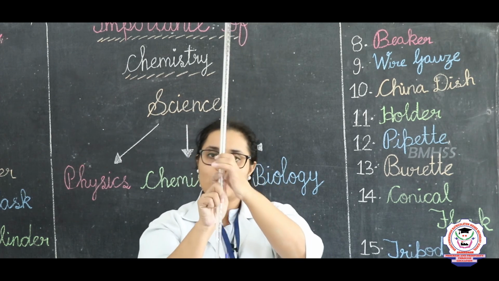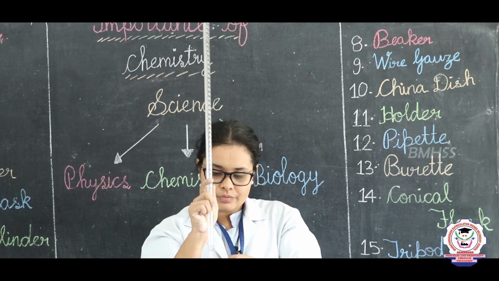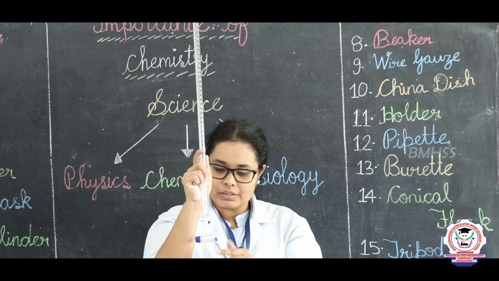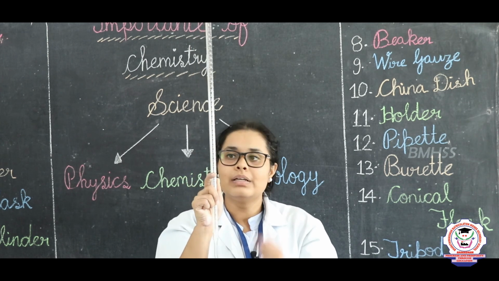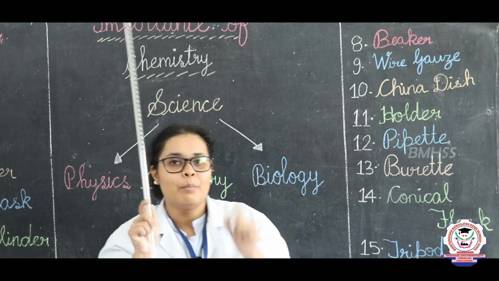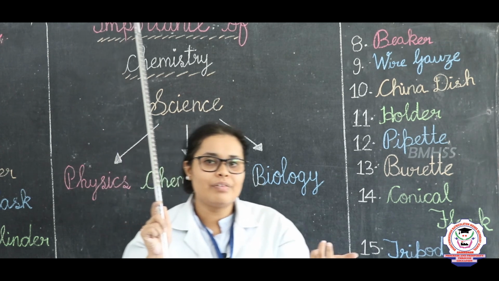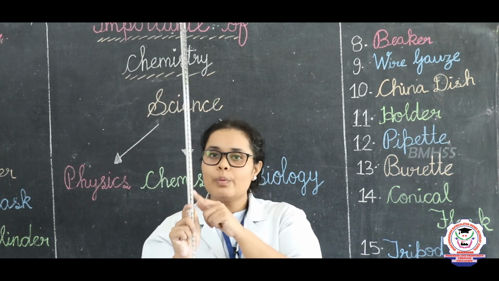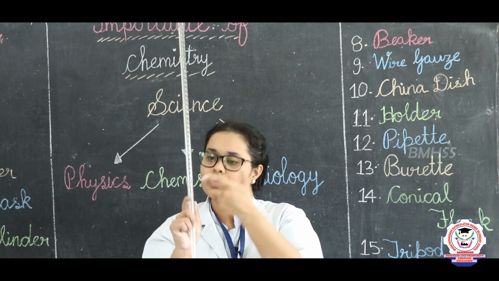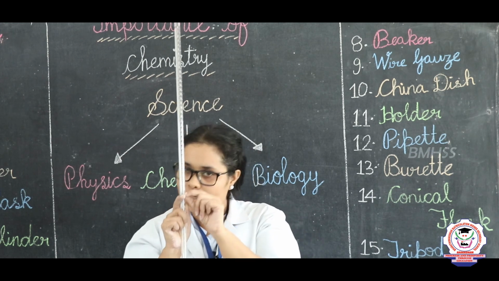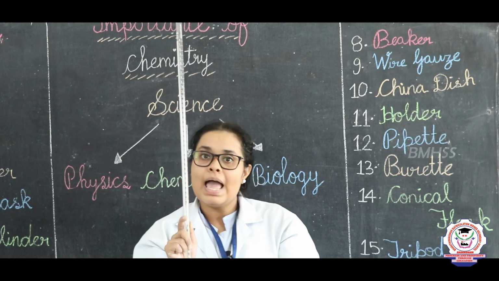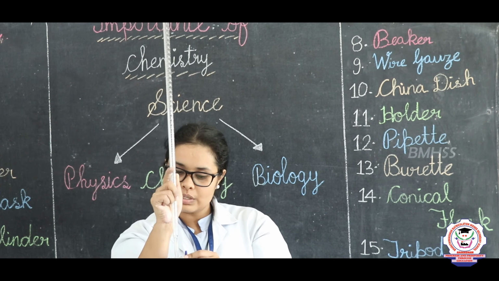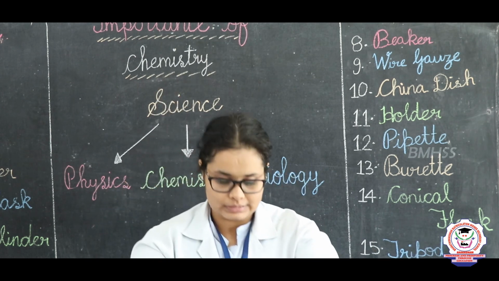Then if we want the chemical, we can open it like this and the chemical will go drop by drop. Suppose we need only 0.1. 0.1 is very difficult to measure with a measuring flask, pipette or anything. So what can we use? Burette. So we can use this burette and take 0.1 or 0.5 ml, and then we will close the cork and use it like this.